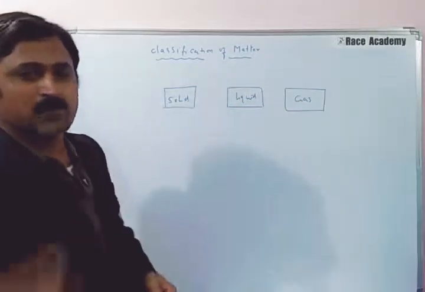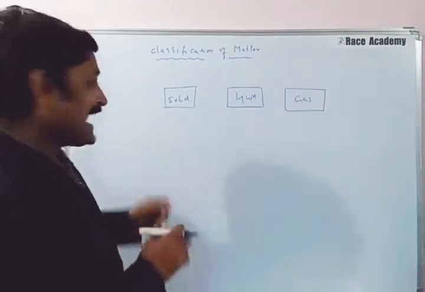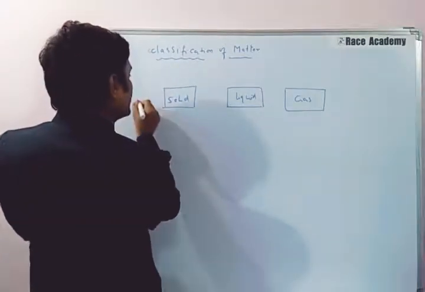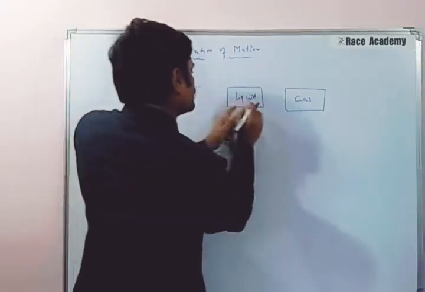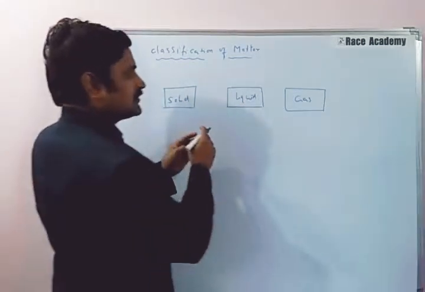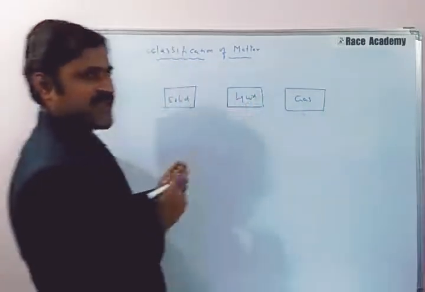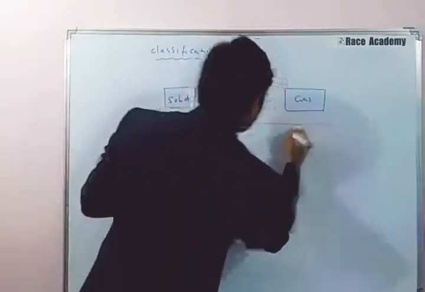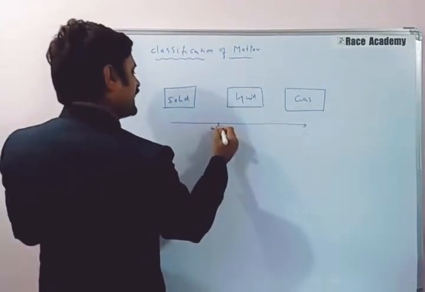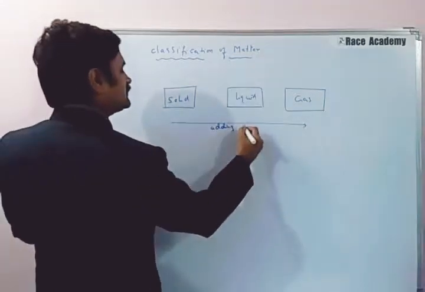What will happen when you apply energy? When you add energy to the solid, the solid converts into liquid. When you add energy to the liquid, the liquid further converts into gas. From solid to gas, adding energy, matter changing will be observed.